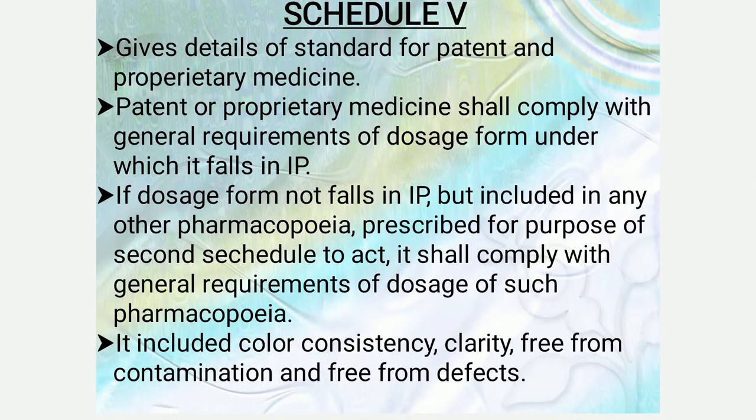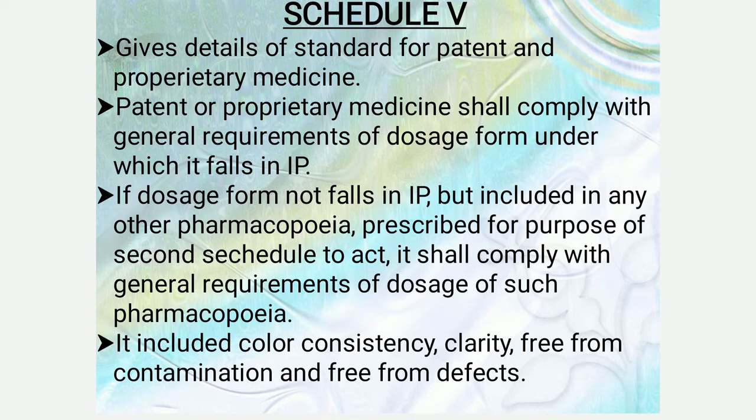Next is the Schedule V. It gives the details of the standards of the patent and proprietary medicines. The patent or proprietary medicines shall comply with the general requirements of the dosage form under which it falls in IP. If the dosage form does not fall in IP but is included in any other pharmacopoeia prescribed for the purpose of the Second Schedule to the Act, it shall comply with the general requirements of such pharmacopoeia.